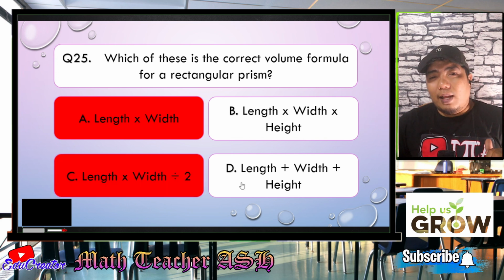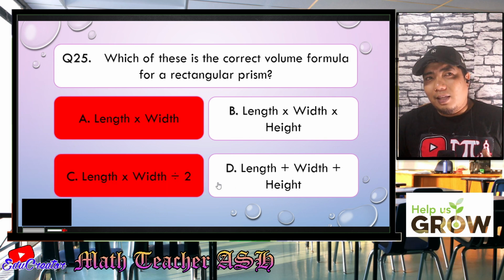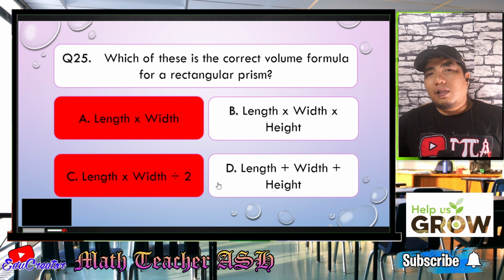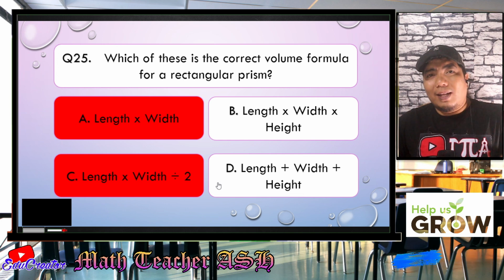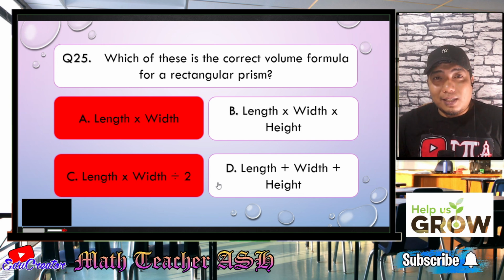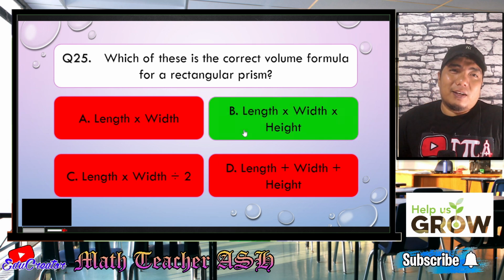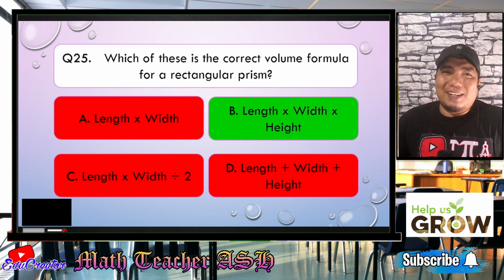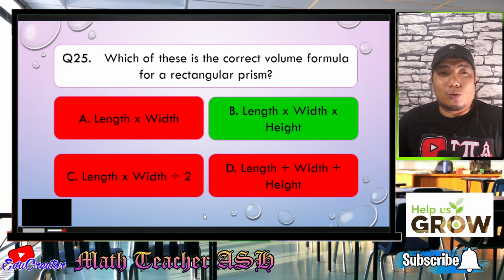How about letter D? Length plus width plus height. When you add 3 measurements with the same unit of measure, the result is still in the 1 degree, because addition does not increase your degree. It only copies your degree. Okay, so letter D is the wrong answer. So very clear that our correct answer is letter B. Easy, right? Very easy, my dear math learners. Now, let us go to question number 26.